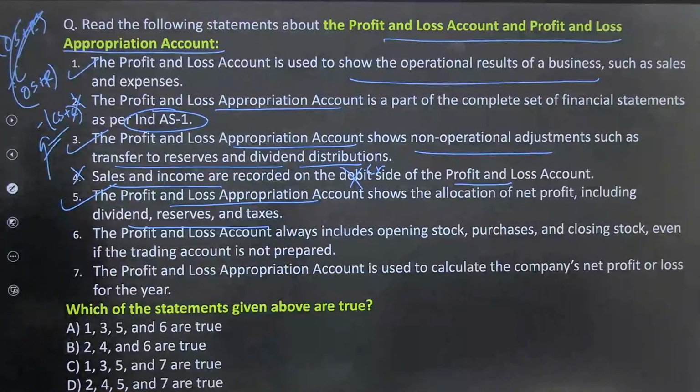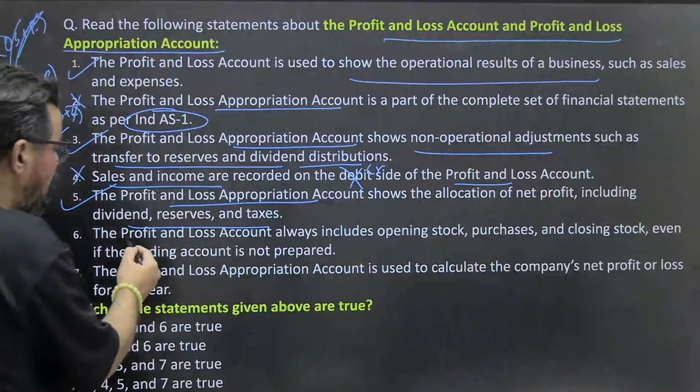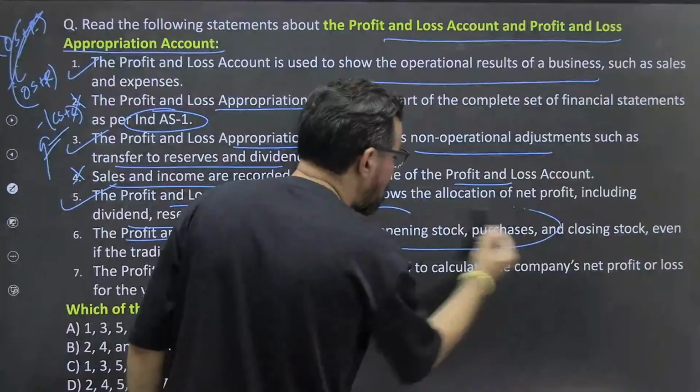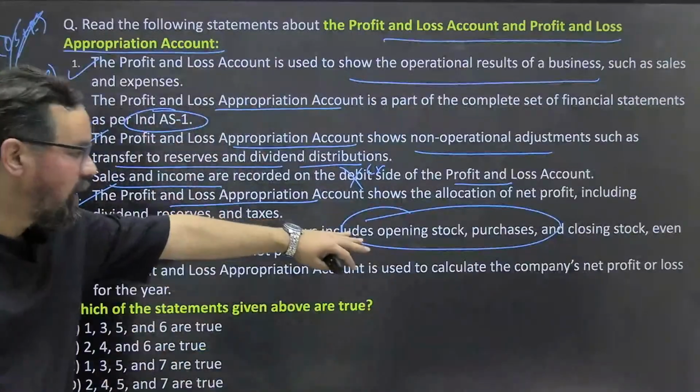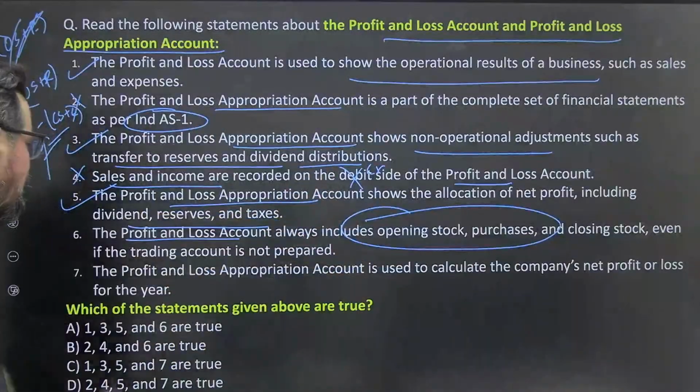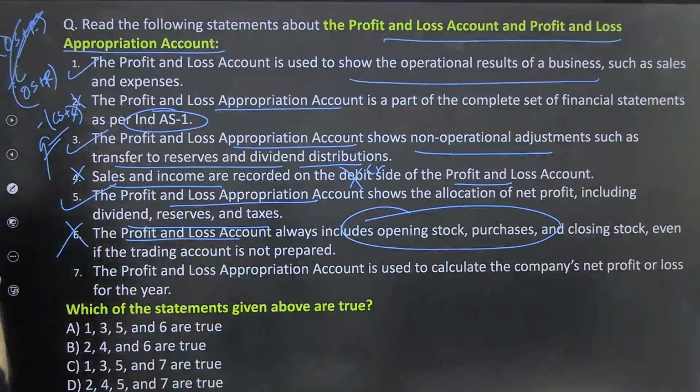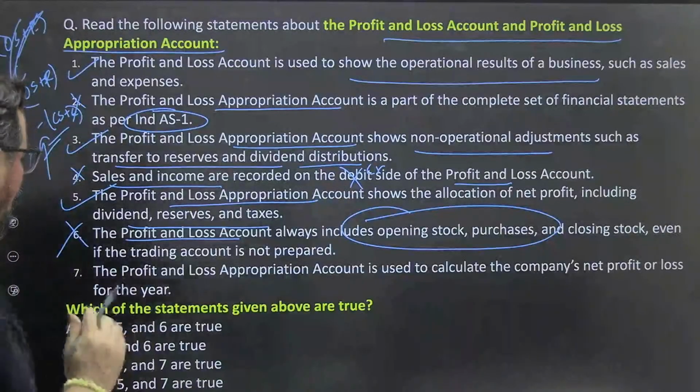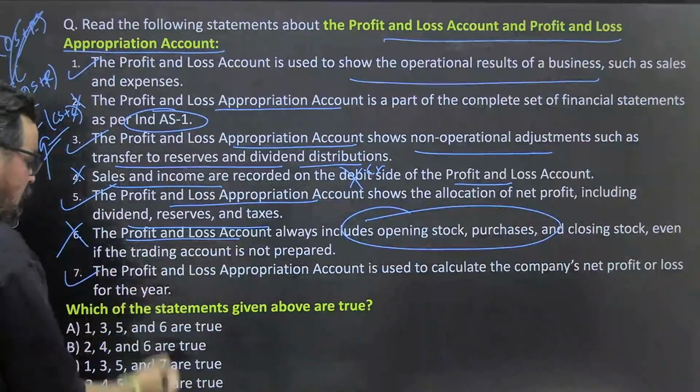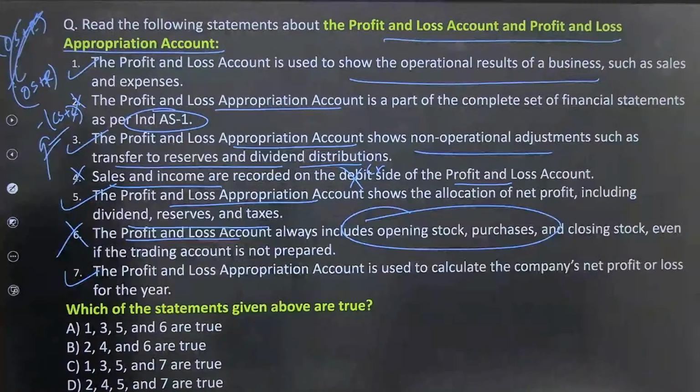Sixth one, the profit and loss account always includes opening, no, profit and loss account does not always include these particular ones. We generally handle these through the trading account. This is also wrong. Next one, the profit and loss appropriation account is used to calculate the company's net profit or losses for the year. Calculate company's, so basically net profit or losses after all these particular adjustments, it can be yes.